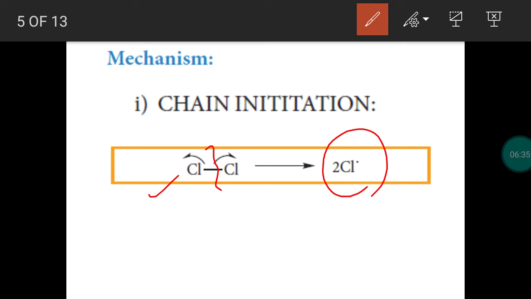Homolytic fission leads to the formation of free radicals. Heterolytic fission leads to the formation of a cation and anion. So in the presence of sunlight, UV light, or heat, the neutral chlorine molecule undergoes homolytic fission to provide chlorine free radicals. This is one of the intermediates, like a nucleophile and electrophile.